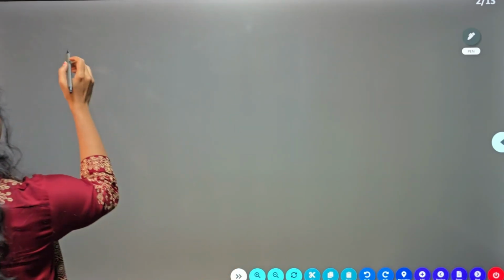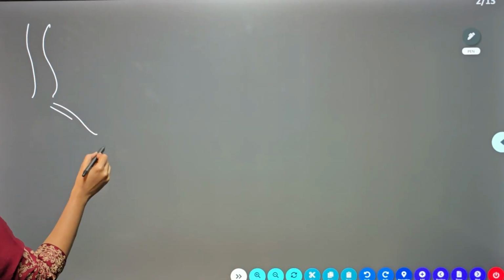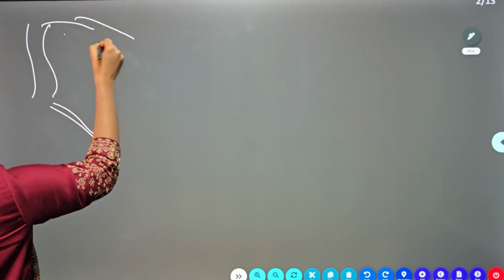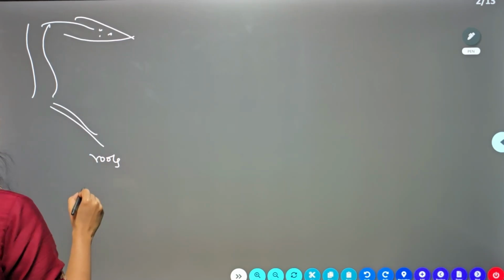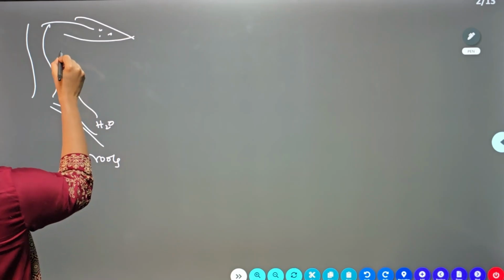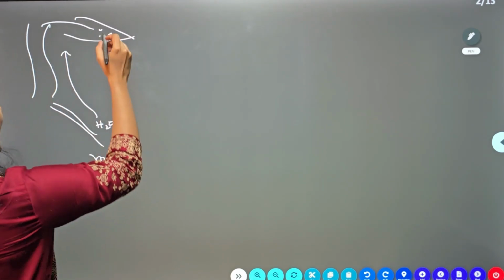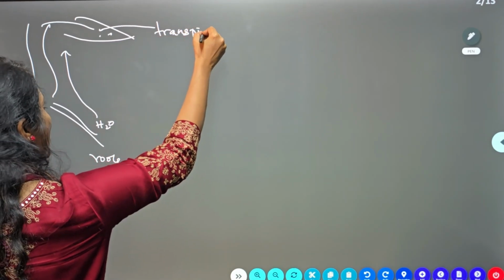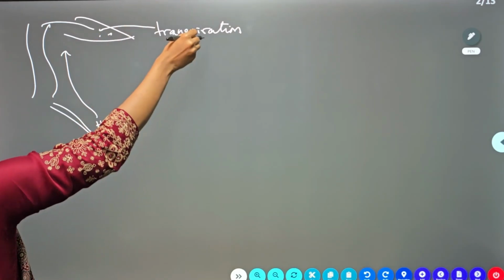See, transportation of water will happen through roots, isn't it? So these are the roots. And imagine here is a leaf, you have a stomata. So in the transportation process you studied that if the water has to go from bottom to up, there is one more process that happens, that is transpiration, right? So what is transpiration? Transpiration is loss of water through stomata.